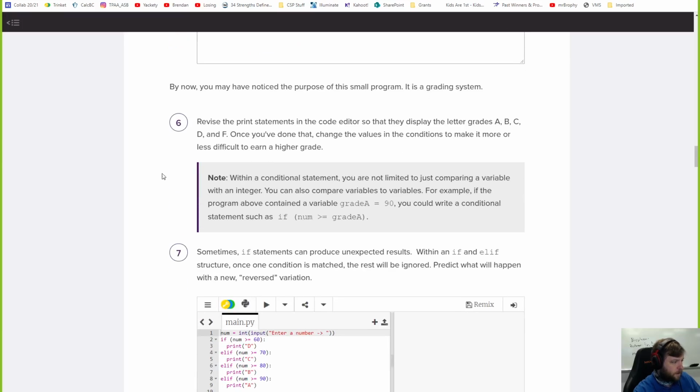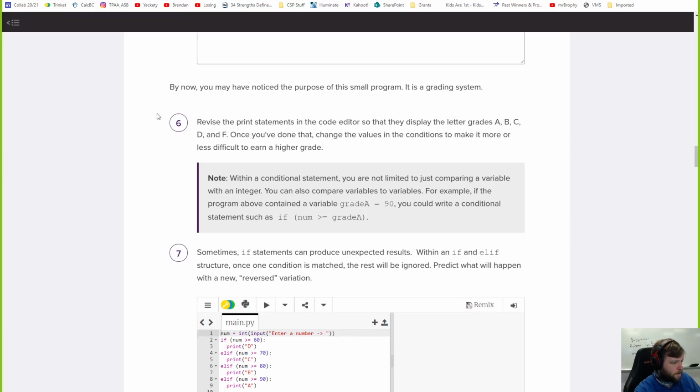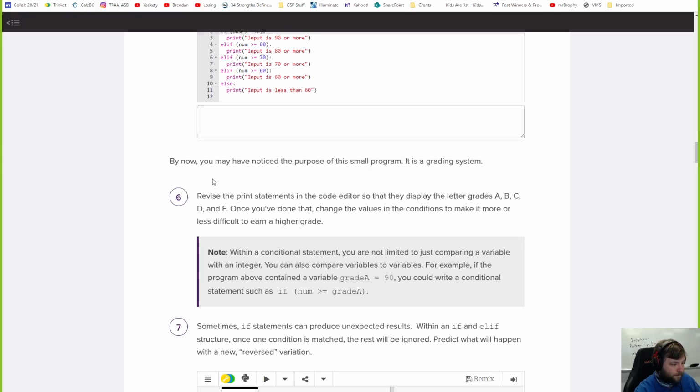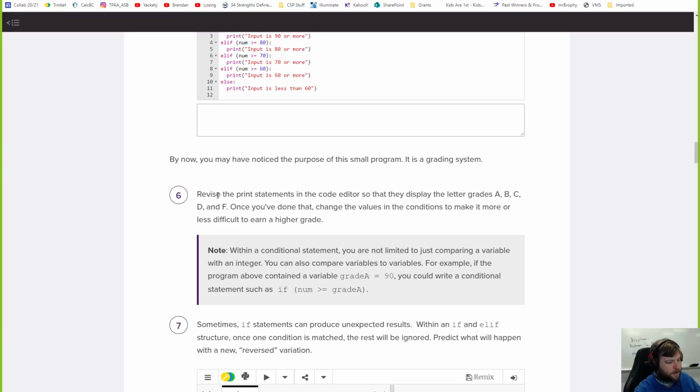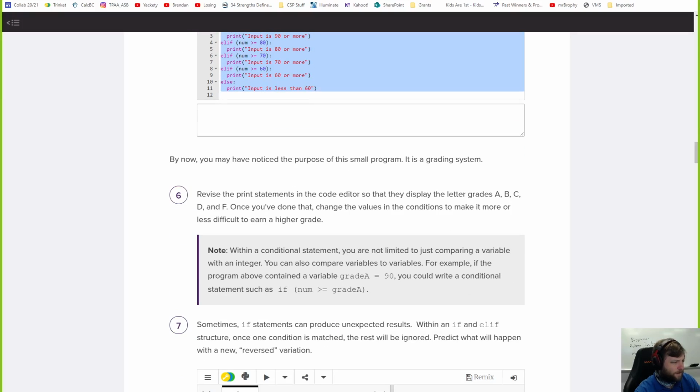Wow. Did a lot so far. Okay, so maybe you've noticed the purpose of this. It's kind of a grading system, right? So if 90 and above, you're an A. And 80 and above, you're a B. 70 above, C. 60 above is D. Less than that, then you failed. Revise the print statements in the code editor so they display the letter grades A, B, C, D, and F. Once you've done that, change the values of conditions to make it more or less difficult to earn a higher grade.